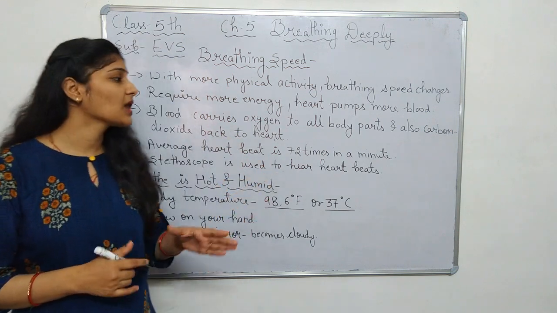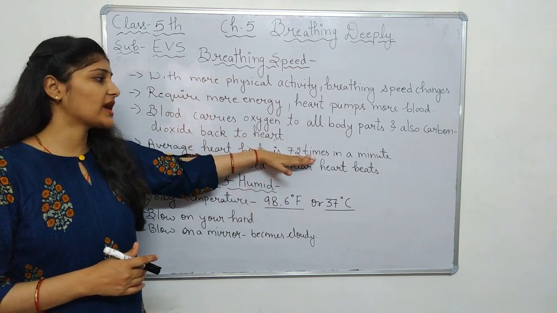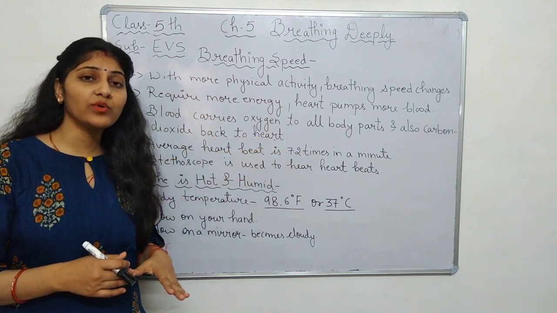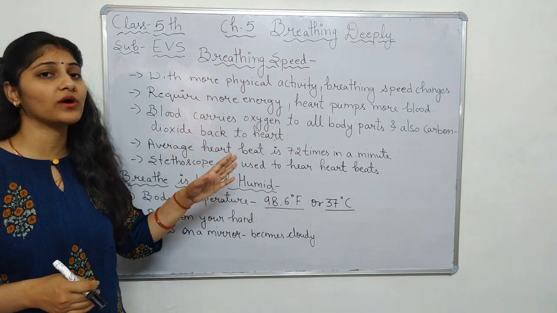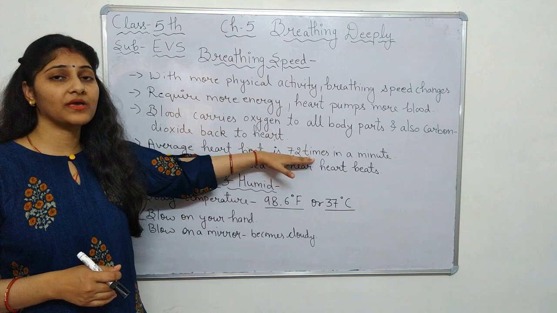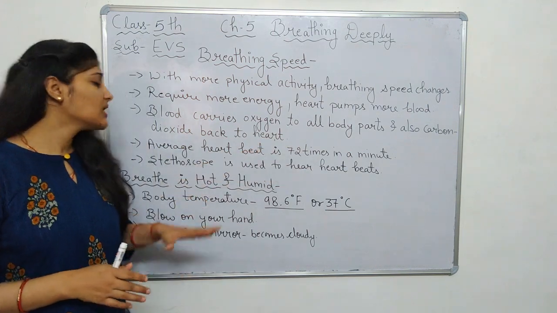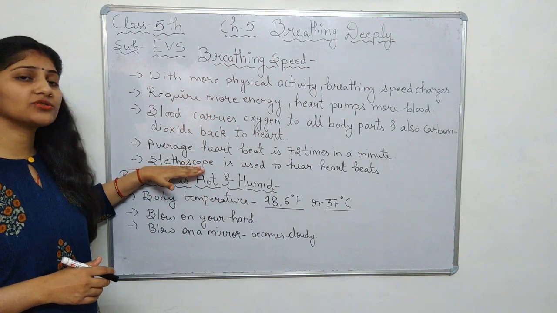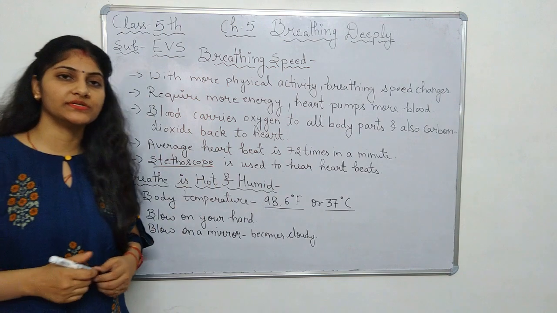Now normally the heart beats 72 times in a minute, but when we do any kind of physical work, like running or walking, then this speed becomes faster. Doctors use an instrument called a stethoscope to hear the heartbeats.